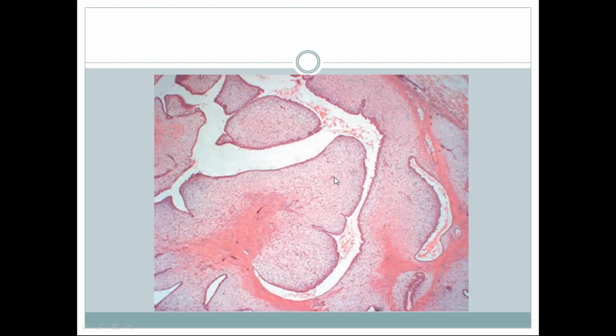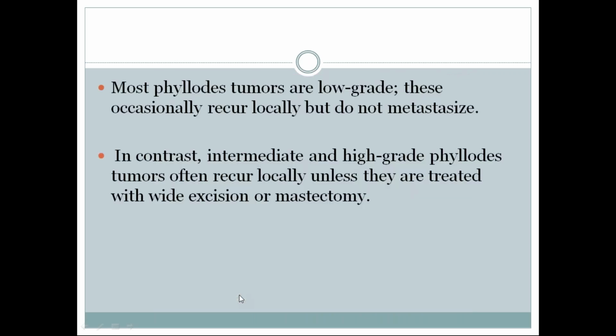This is a microscopic picture showing stromal overgrowth. See, more cellularity, and see the ducts are compressed. These are leaf-like ducts having cellular stroma.